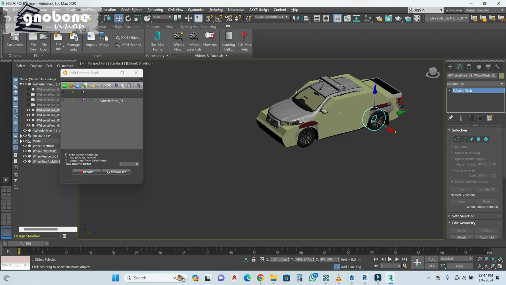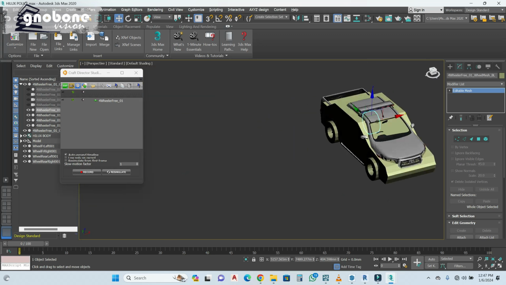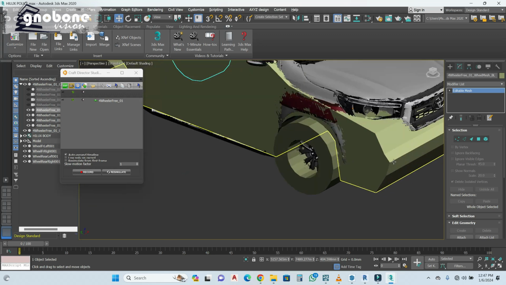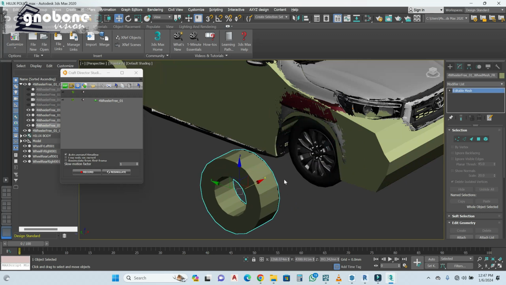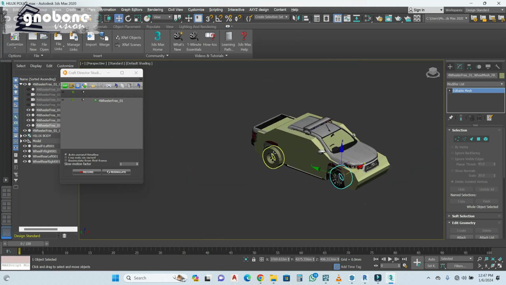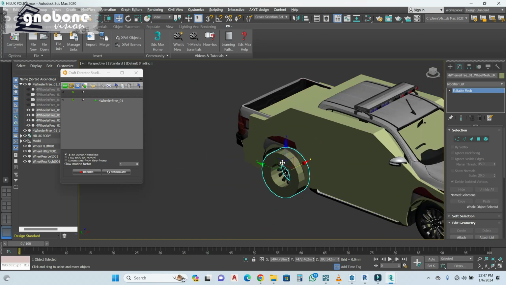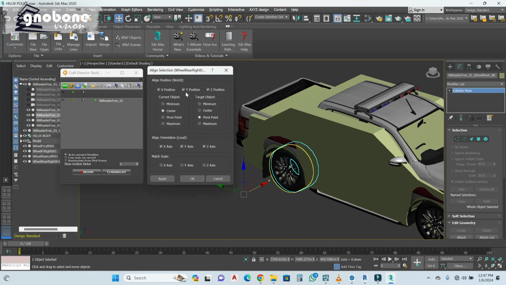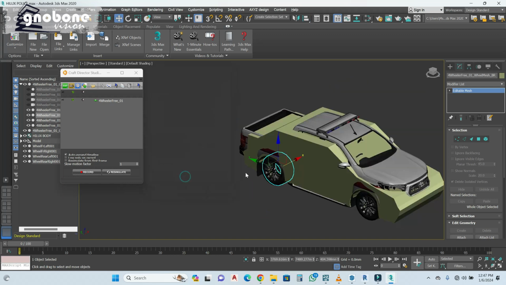Okay, let's do the same with the other side. Align with the tire, XYZ. Okay, this, move it, align with the tire, XYZ.